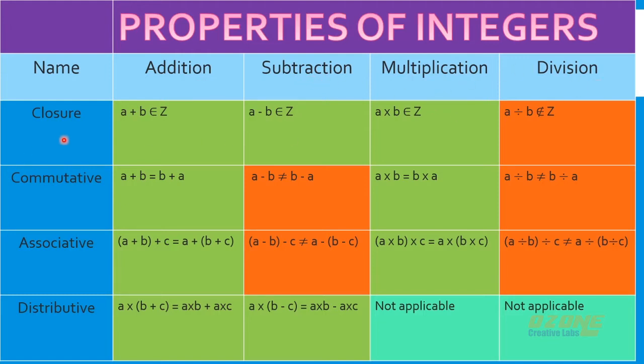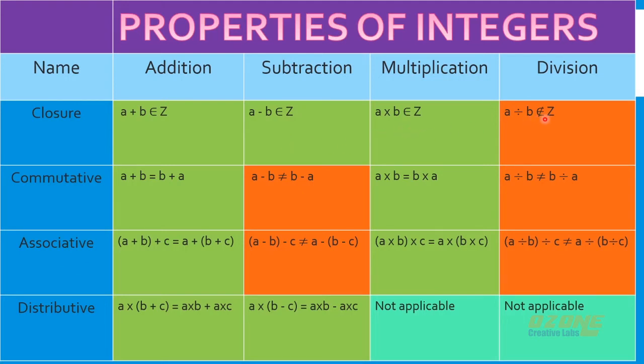First we will see closure property. Closure property is nothing but in addition, if we are taking 2 integers a and b, then if we add a plus b, we will get a number which is also an integer. If a and b are 2 integers, then a plus b also will be an integer. That's the closure property of addition. Same way in subtraction, if a and b are 2 integers, then a minus b is also an integer. Multiplication also, if a and b are integers, then a into b will also be an integer.